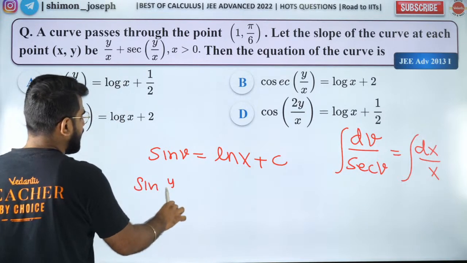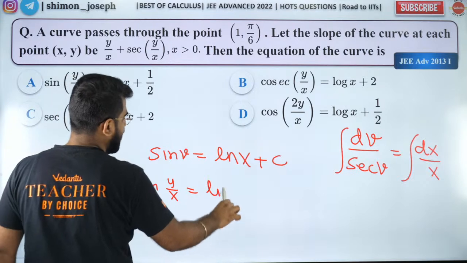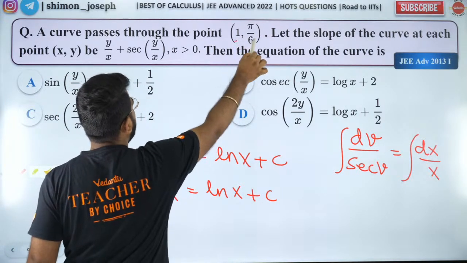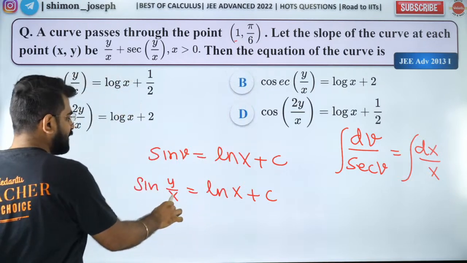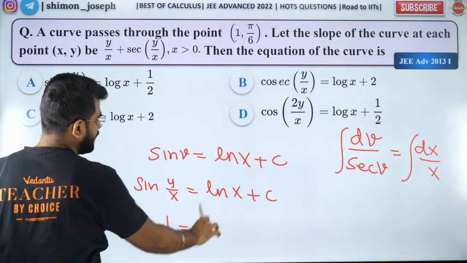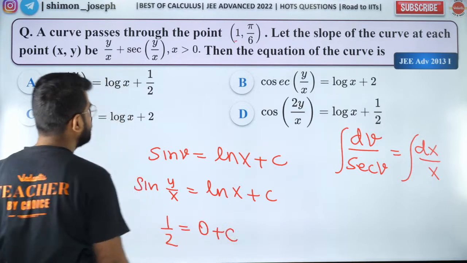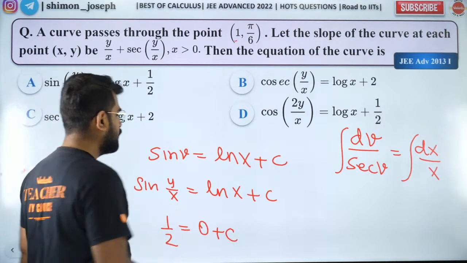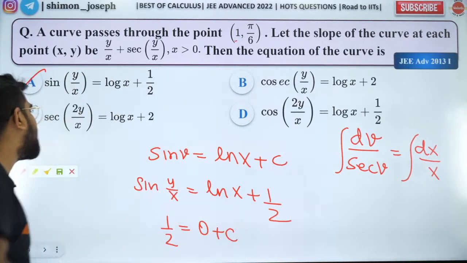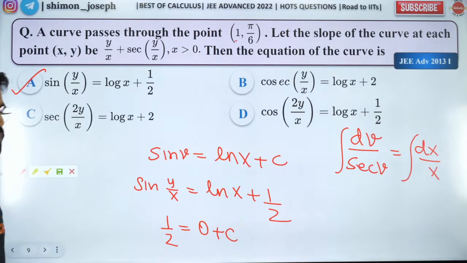So that is your answer, and we will get sin of y by x is equal to ln x plus c. So now we know at x equal to 1, y is pi by 6. So when x is 1, y is pi by 6. Sin pi by 6 is 1 by 2 when x is 1. So c is half. So I'll put c as half. So that will be option A. Fantastico. Absolutely right.